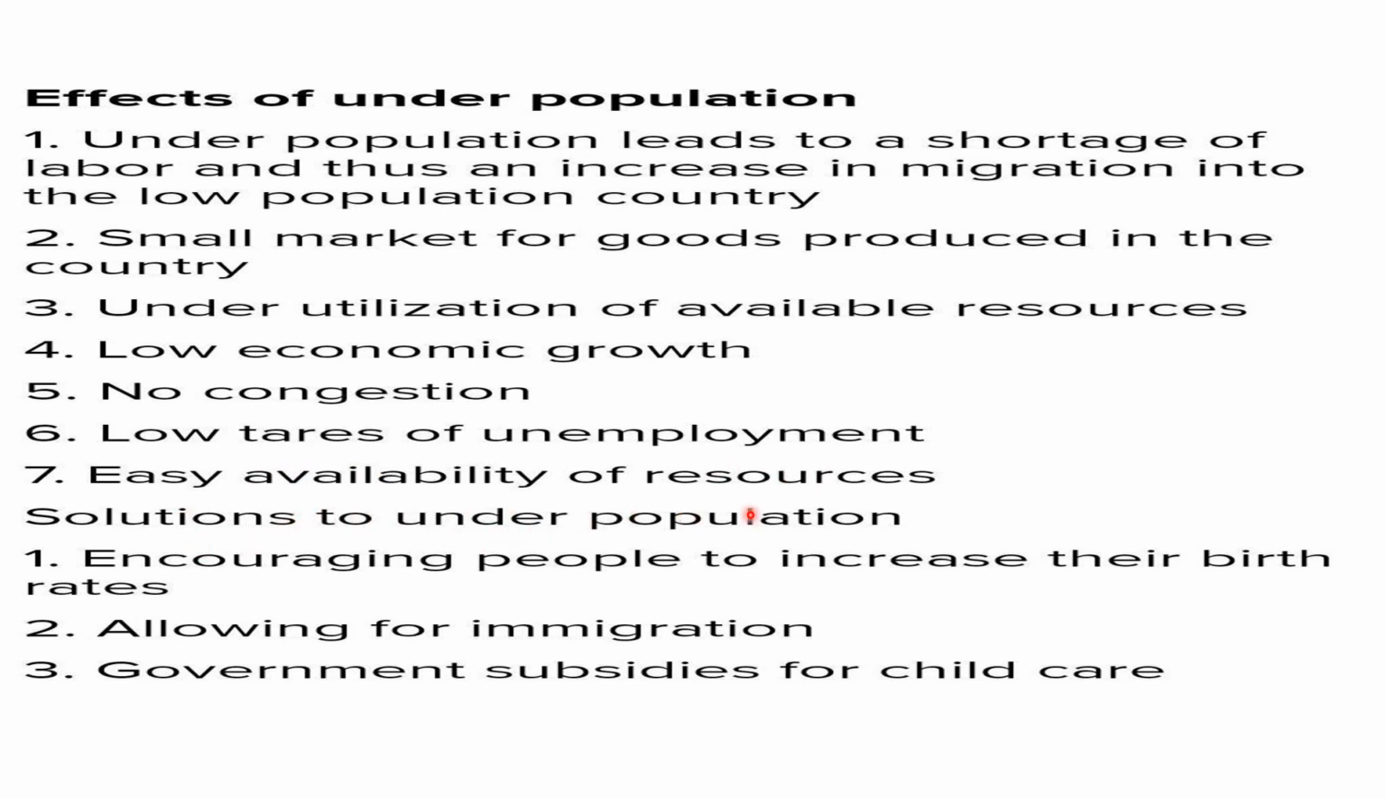Easy availability of resources. Solution to underpopulation is increasing people to increase their birth rates, allowing for immigration. Means people can come from the other country and settle in this country. Government subsidies for childcare. So, I hope all this is clear to you all children. Thank you very much.